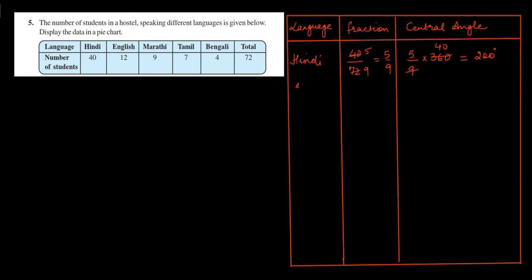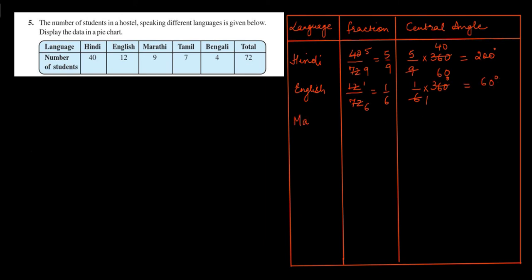Second is English. The number of students speaking English is 12. Therefore, the fraction will be 12 upon the total number of students, that is 72. 12 ones are 12, 12 sixes are 72, this is equal to 1 upon 6, and the central angle is 1 upon 6 multiplied by 360 degree. 6 ones are 6 and 6 sixes are 36 and 0. This is equal to 60 degree.